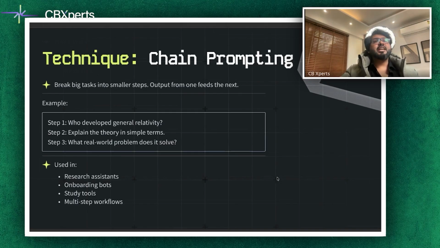In your projects, chain prompting can help you automate multi-step workflows like gathering requirements, summarizing user stories, and generating test cases. Break the problem into smaller steps and explain a recipe. Gather ingredients, prepare, let's say, a masala chai, or whatever example you take, but break it down into steps and use it. This particular strategy is something which I've used, along with the next one, as part of my regular activities when I'm interacting with large language models.